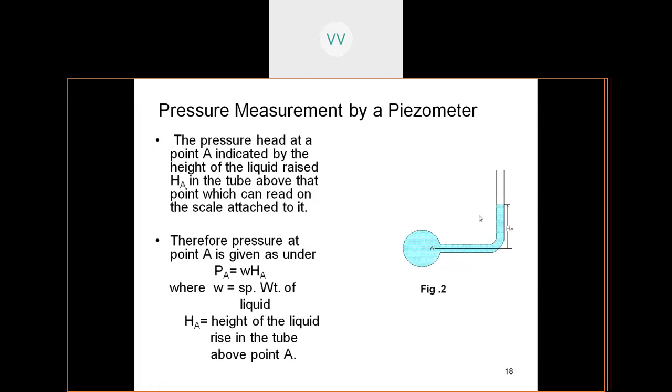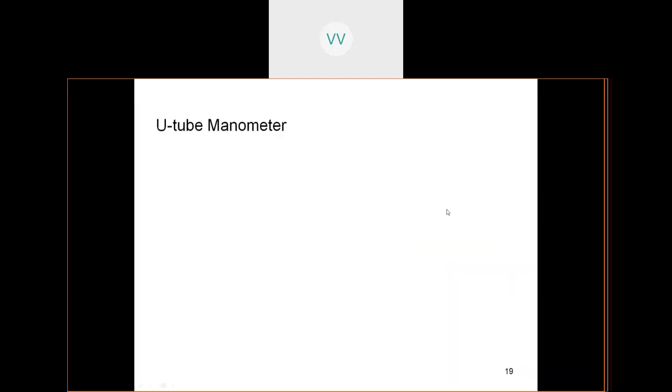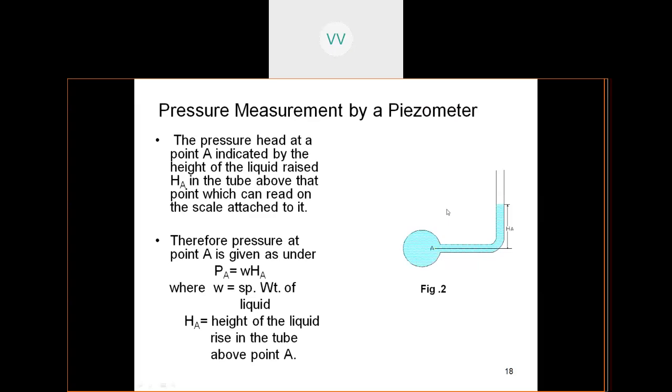This is the figure associated with this concept; I have been explaining with the help of this figure. So P = w × HA, that is the height of the liquid which has risen into the tube above the center of the pipeline. It's a very simple equipment.